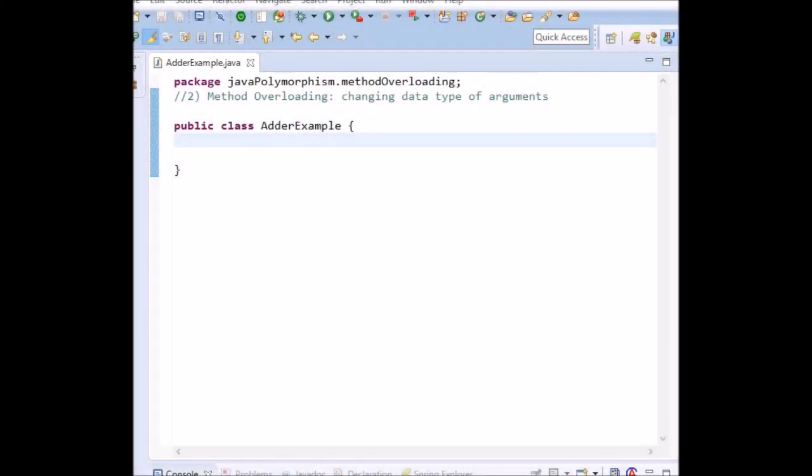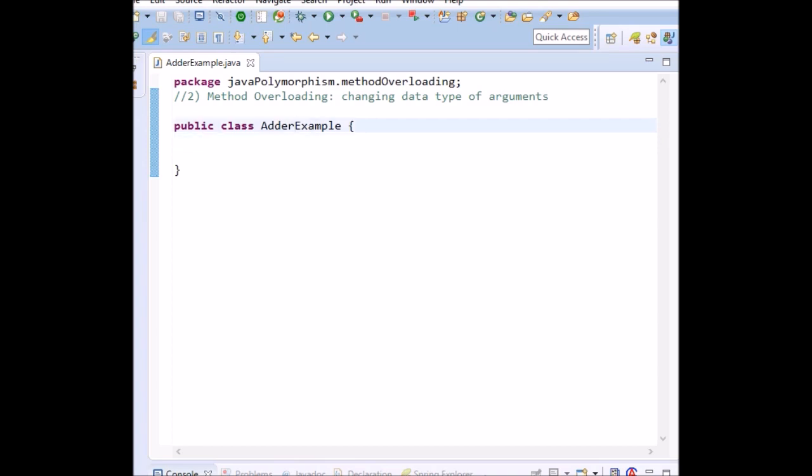My name is Visite. This is the next tutorial on Java programming. In this tutorial, we are gonna discuss how to do method overloading by changing the data types of arguments. In the previous tutorial, we discussed how to overload the method by changing the number of arguments, and in this tutorial we're gonna discuss how to overload the method by changing the data types. Okay,